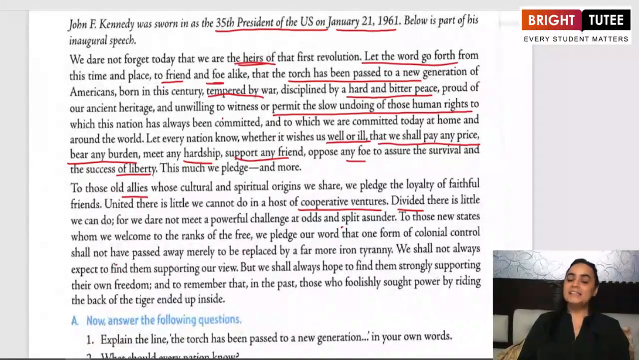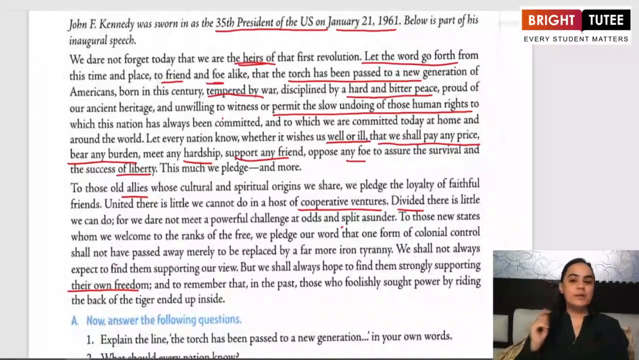He says that those new states that have recently become free, I want you to be assured that we now are not going to impose any tyranny on them. We are not going to be dominating on them, and we just want them to support their freedom. They might not support us or our views, but we want them to stand for and stand by their own freedom.